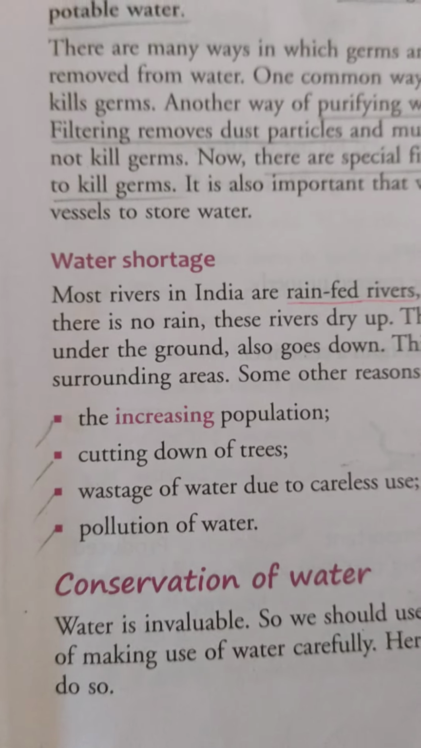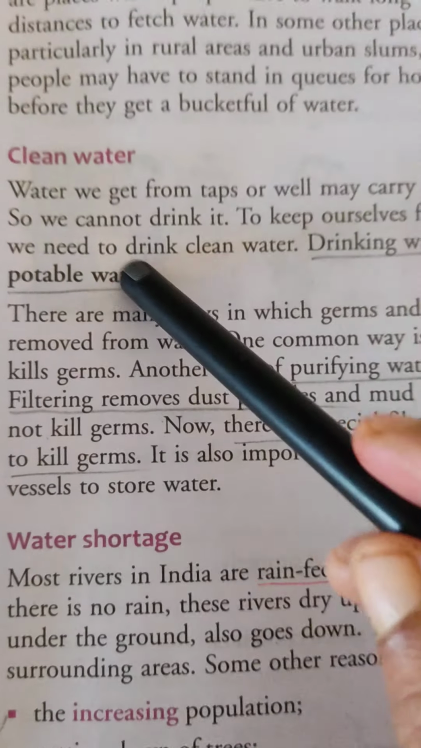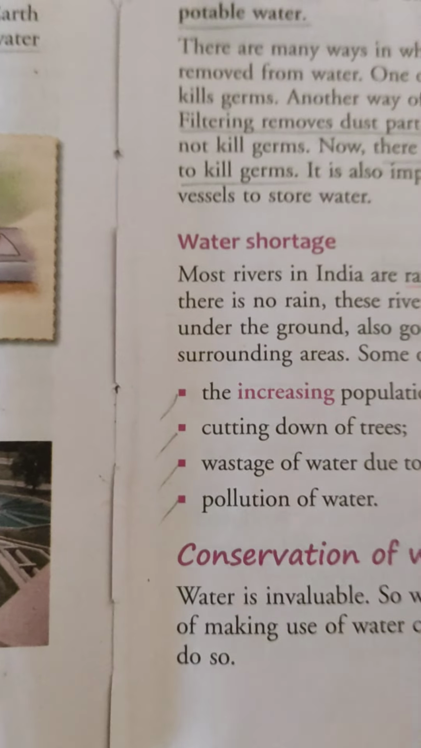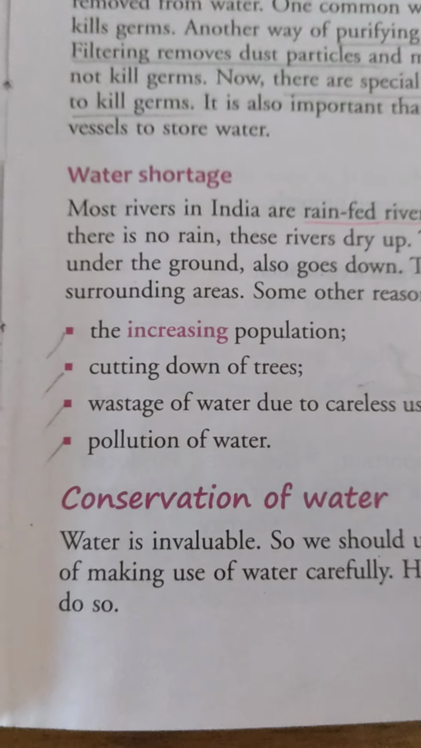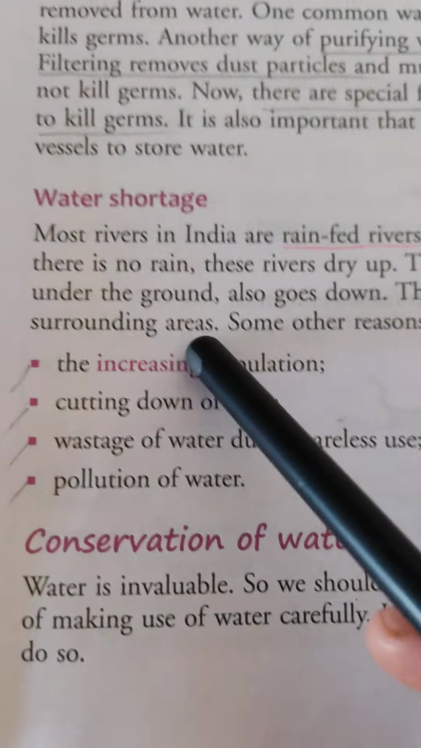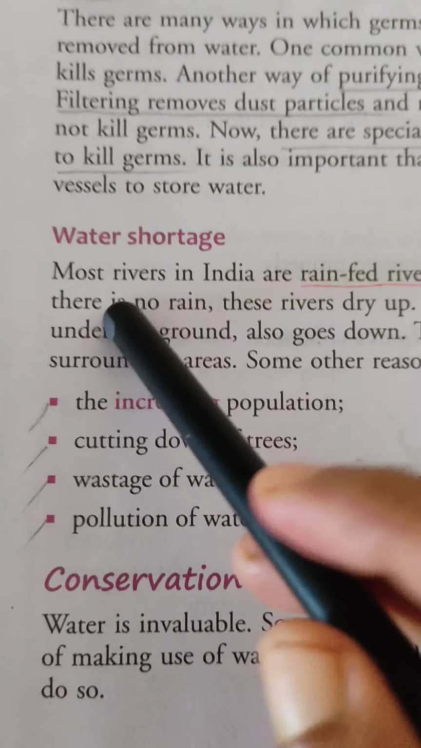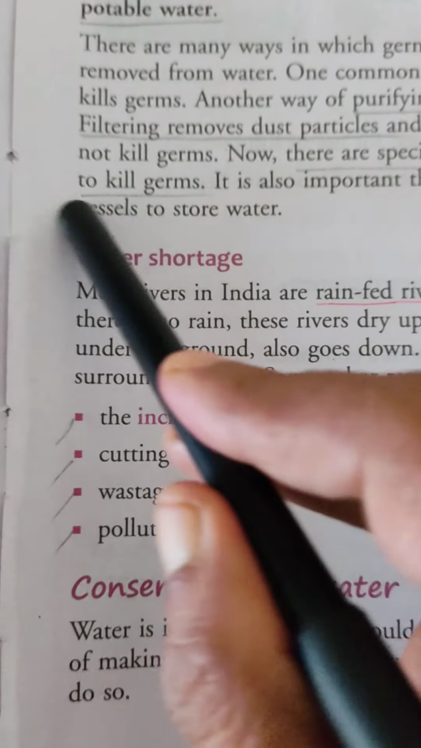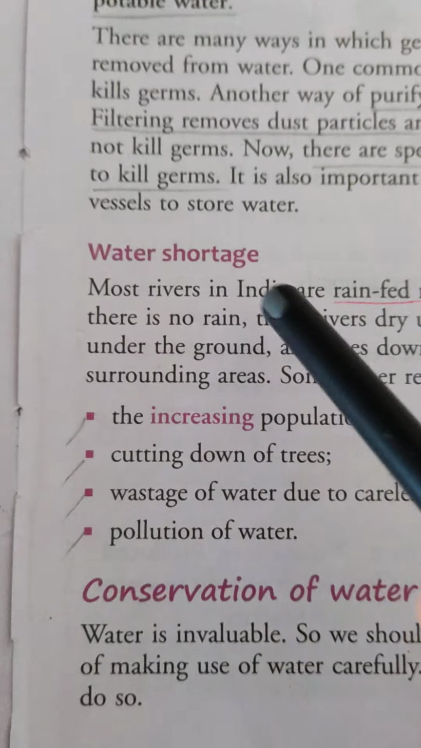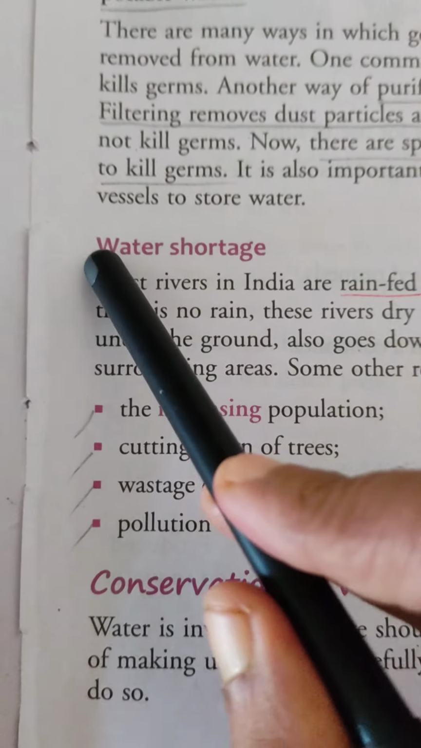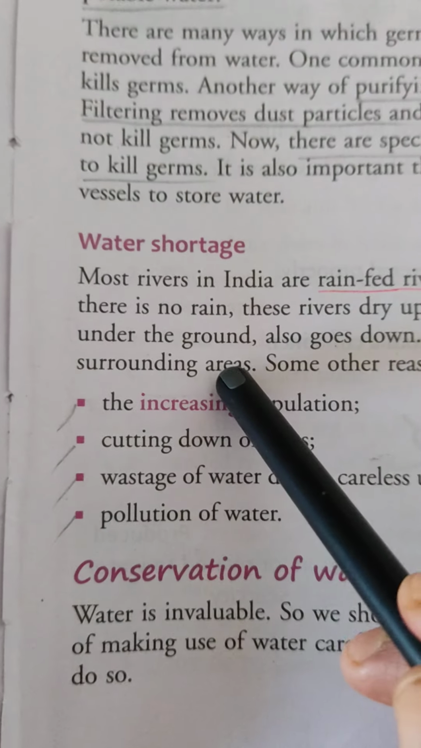Dear students, last day I discussed clean water, then drinking water, then water supply, then the water cycle, isn't it? I hope you understood. Today our topic is water shortage. So let's start. See what is written here. Water shortage means scarcity of water, means lack of water.